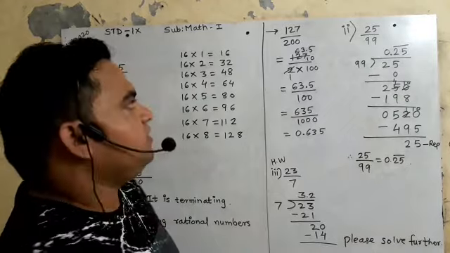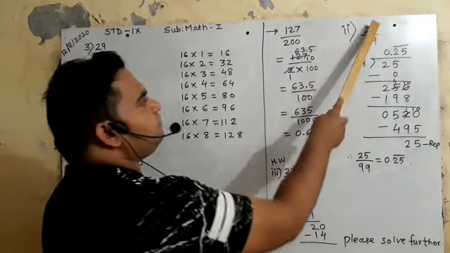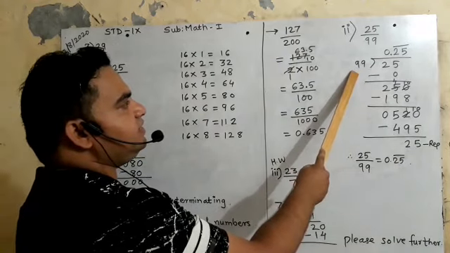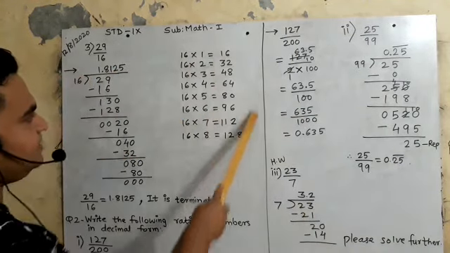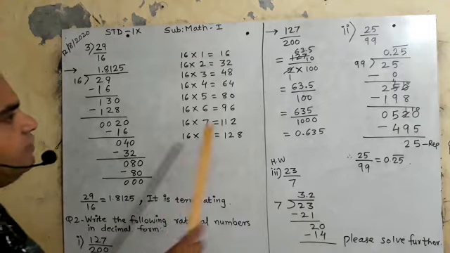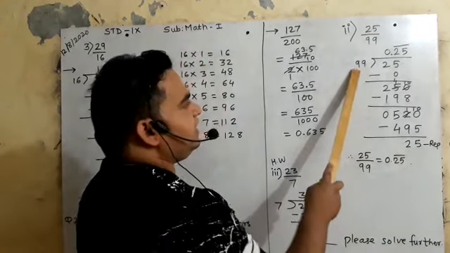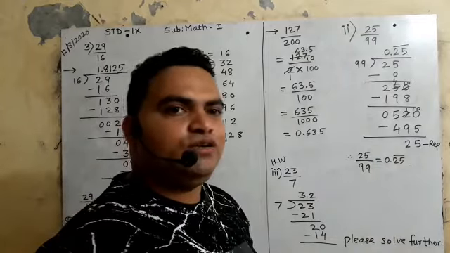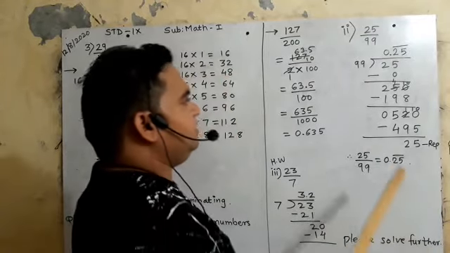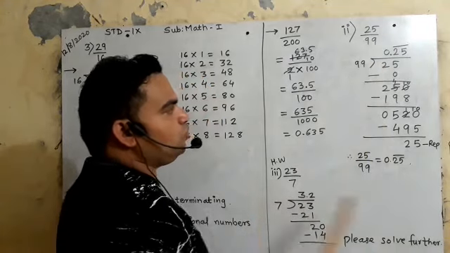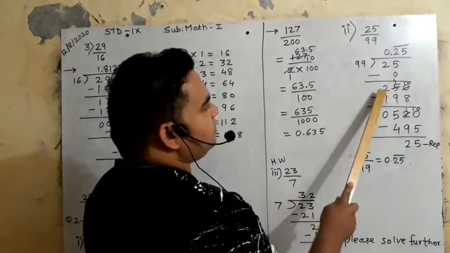Is it clear? Now see question number 2, 25 upon 99. Dear students, if you don't know the table of 99, you have to write a table like this alongside. आपको इस तरह का टेबल उसके बाजू में लिखना पड़ेगा. But it is very easy to solve here. 99 ones are 99, 99 twos are 198. Okay, now see here. Can 25 come in the table of 99? No. So 99 zeros are 0.